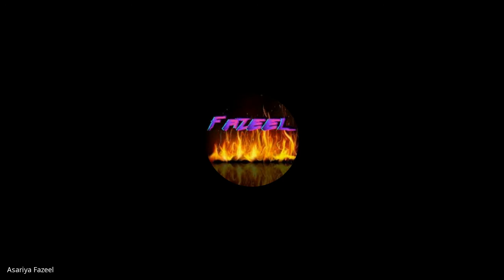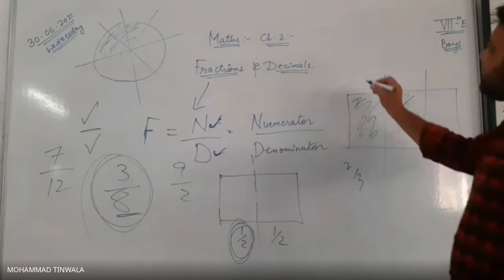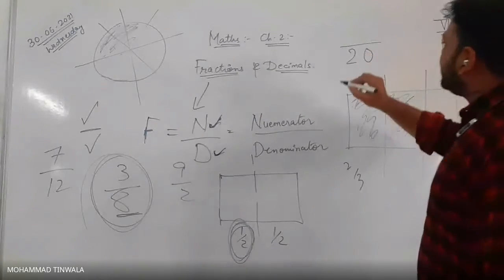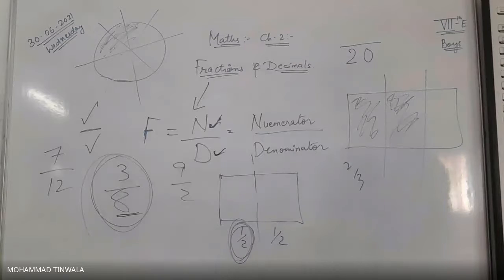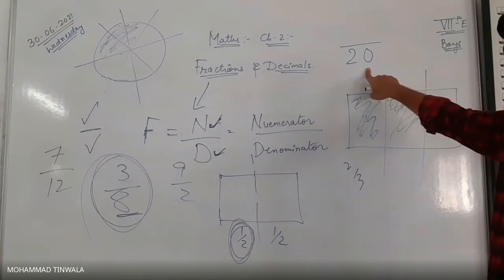Understood, boys? In a simple example, your mathematics test was of 20 marks. So 20 marks is in the denominator. The marks of any subject are in the denominator, and the marks you score out of 20 are in the numerator.